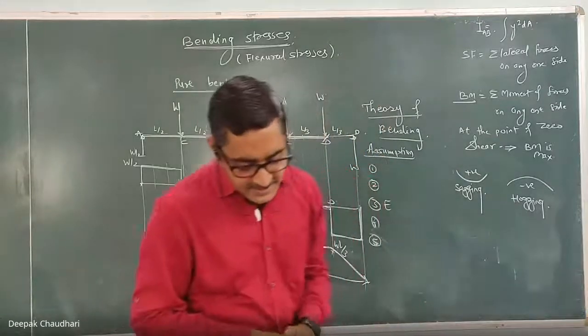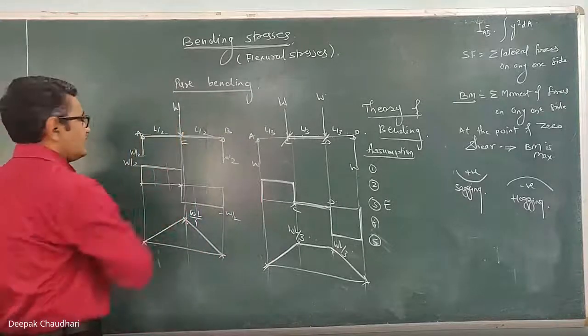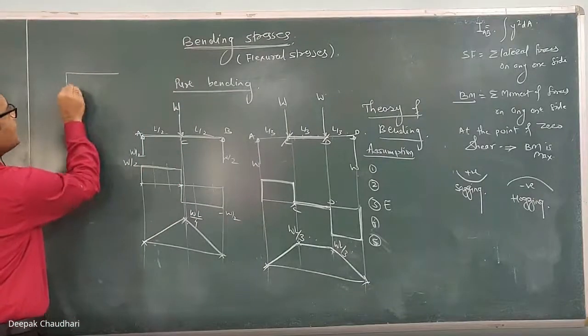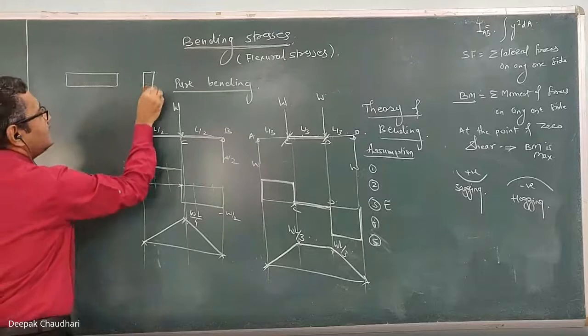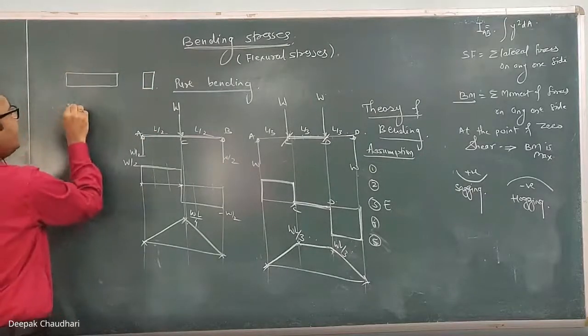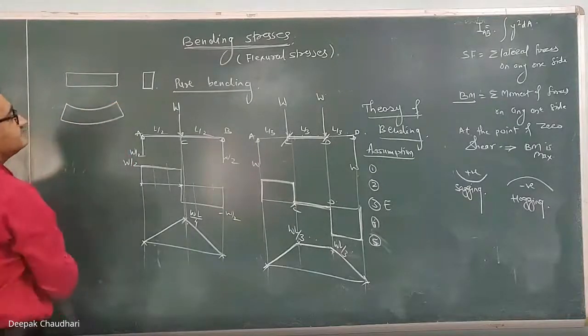The next assumption is about the cross section. I am going to draw it once again. Suppose this is the beam before bending, and this is its cross section, let it be rectangular. Because of the loading, it gets bent like this.